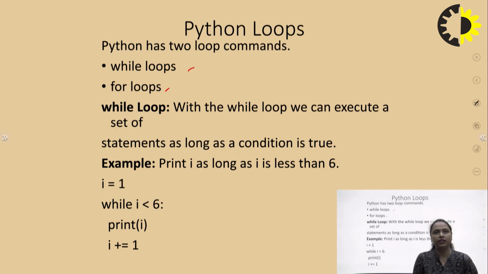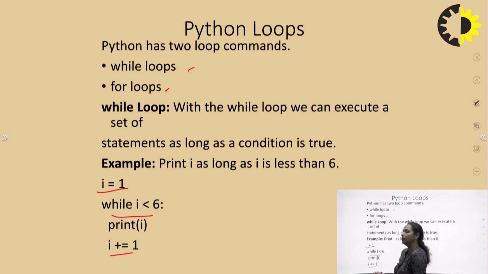In the while loop we execute a set of statements as long as the condition is true. For the while loop, the syntax will be: first you have to initialize the variable, then with the while statement you have to write the condition, and after that within the while block you have to provide the updation condition. For example, I have written i is equal to 1, meaning i is initialized with value 1. Now I have written the condition that i is less than 6.